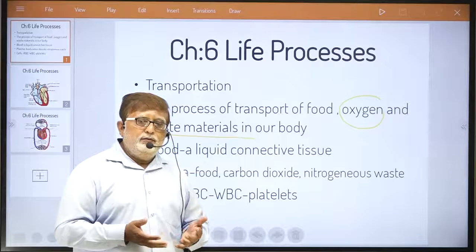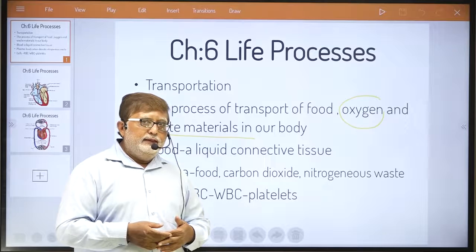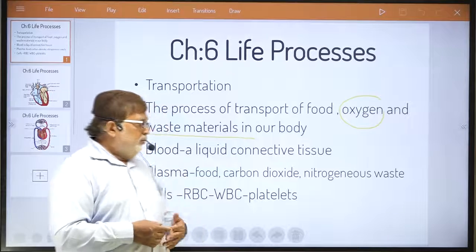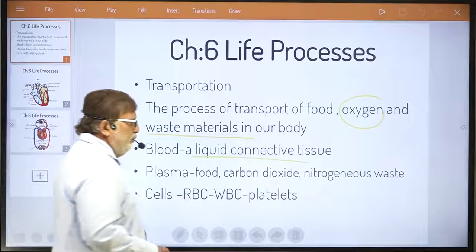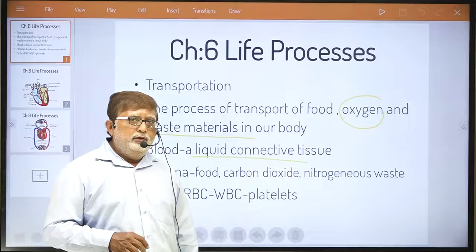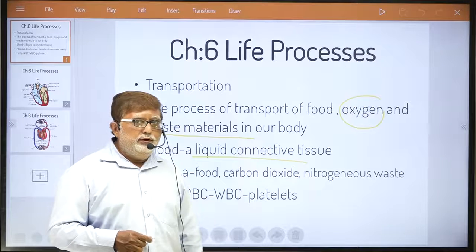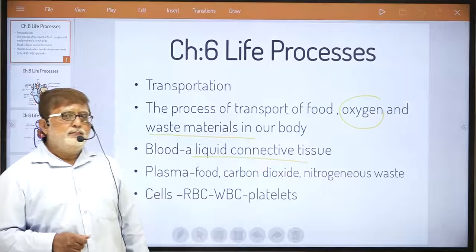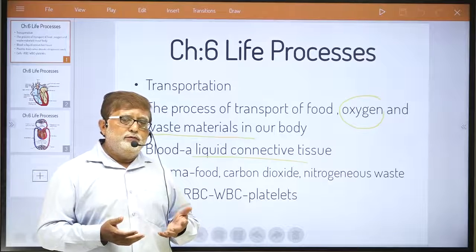And we have the greatest gift of nature, dear student, that is blood. Blood is that liquid connective tissue. You studied animal tissue in ninth standard. Blood is one of the very important liquid connective tissues in our body, which helps in the transport of all this.